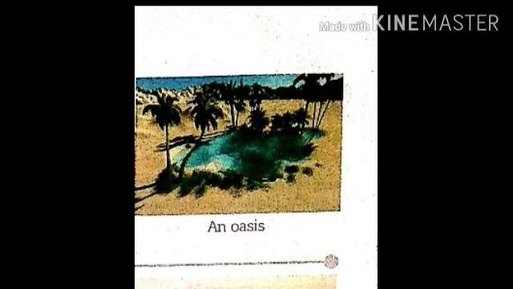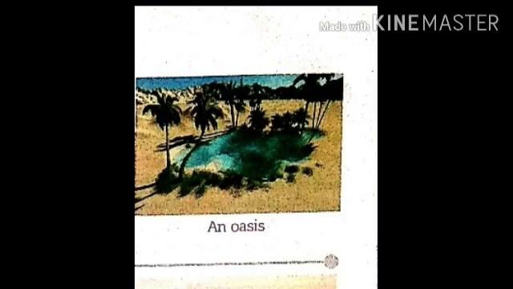Sandstorms are common in the desert as the winds blow the sand from one place to another. Sand dunes are formed. Sand dunes are small hills of sand. Deserts are of two types, cold desert and hot desert. Oases are small water pools that spring up at some places in the desert. Date palms grow around an oasis.